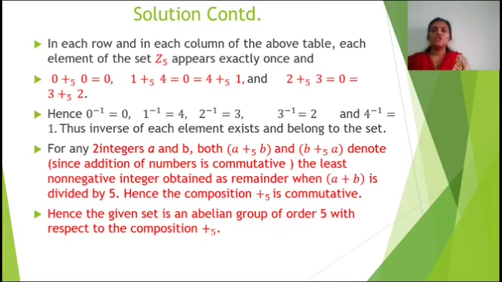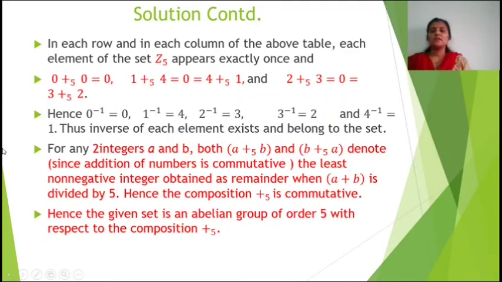Now in each row and each column of the above table, each element of the Z5 appears exactly once, and 0 addition modulo 5 0 is equal to 0, 1 addition modulo 5 4 is equal to 0, which is equal to 4 addition modulo 5 1, and 2 addition modulo 5 3 is equal to 0, which is equal to 3 addition modulo 5 2.